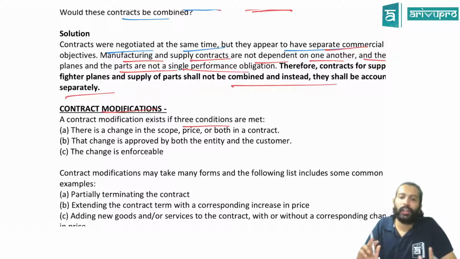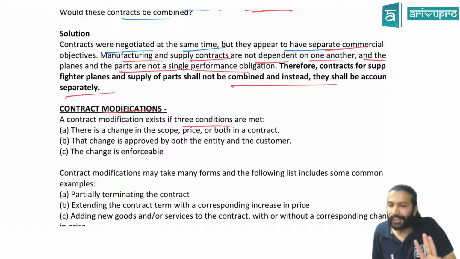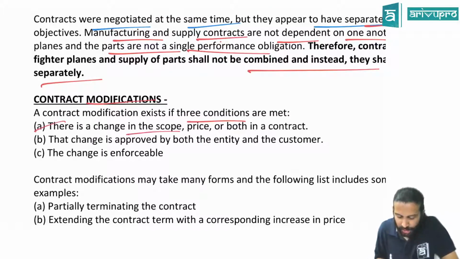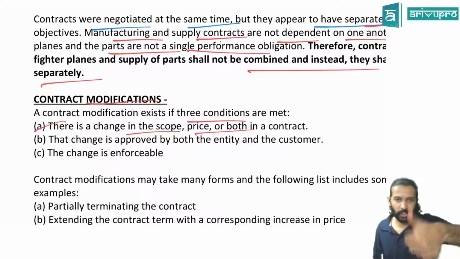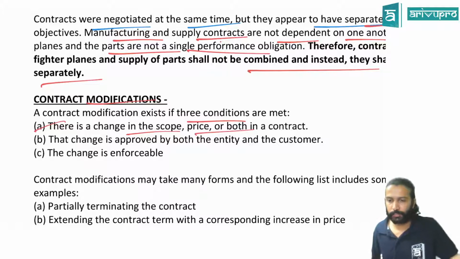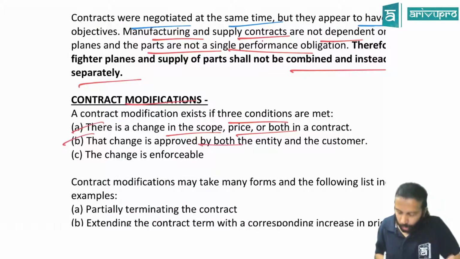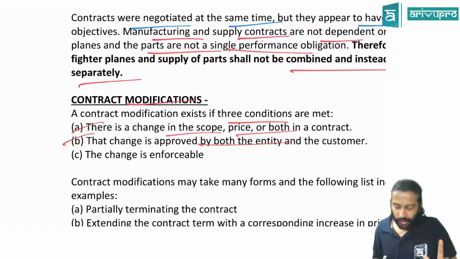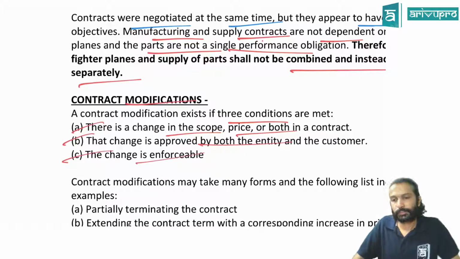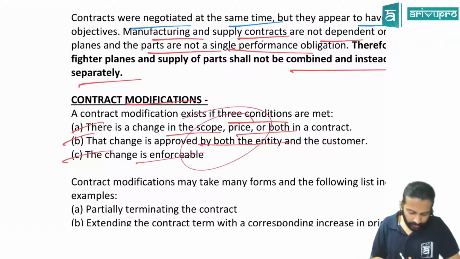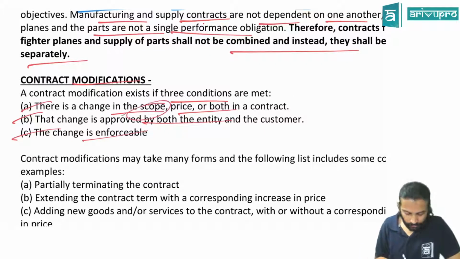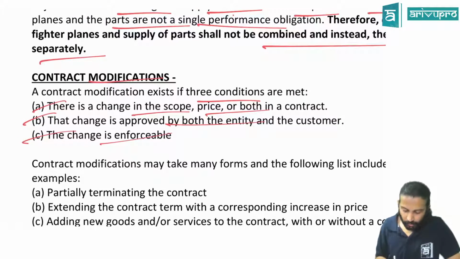Okay. You can say the contract has been modified provided 3 conditions are satisfied. 1, there is a change in the scope, price or both in the contract. The scope of the contract should have changed, or the price of the contract should have changed, or both. And the change should have been approved by both the parties or all the parties in the contract, and the change must be enforceable. Is it okay? Did you get the 3? All 3 should be satisfied. If all the 3 are satisfied, then we can say that the contract has been modified. Otherwise, no modification. All the 3.